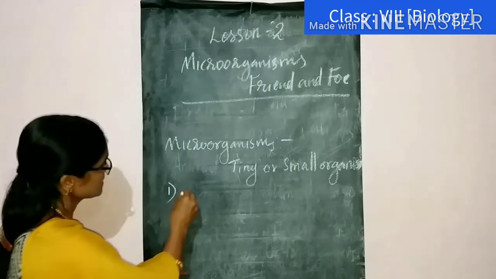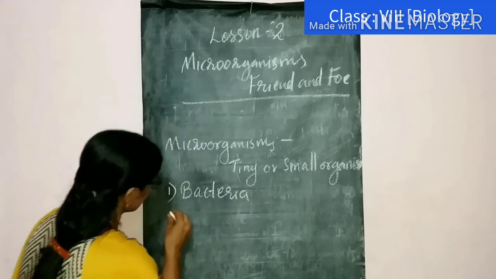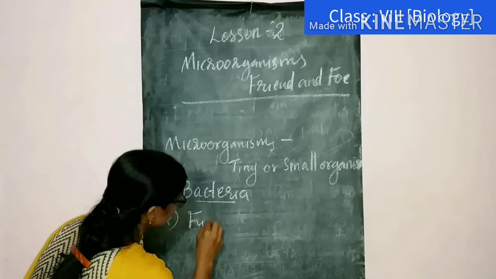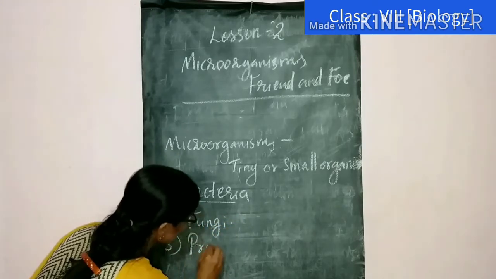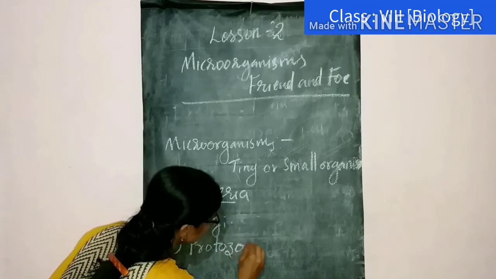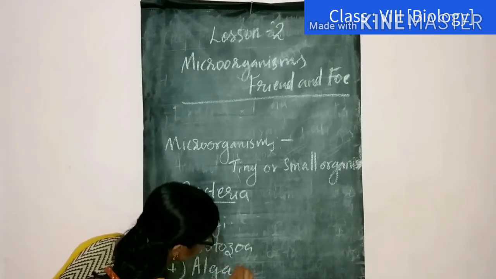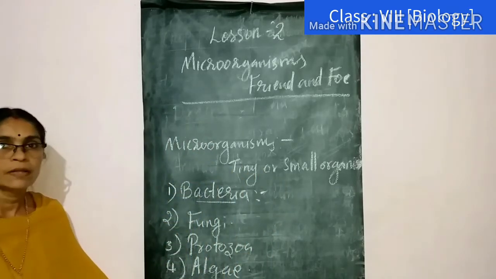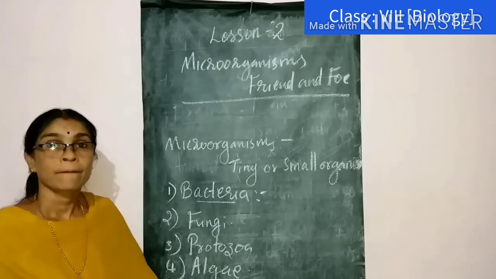First one is bacteria. Second one, fungi. Third one, protozoa. And fourth one, algae. There are 4 main groups of microorganisms.